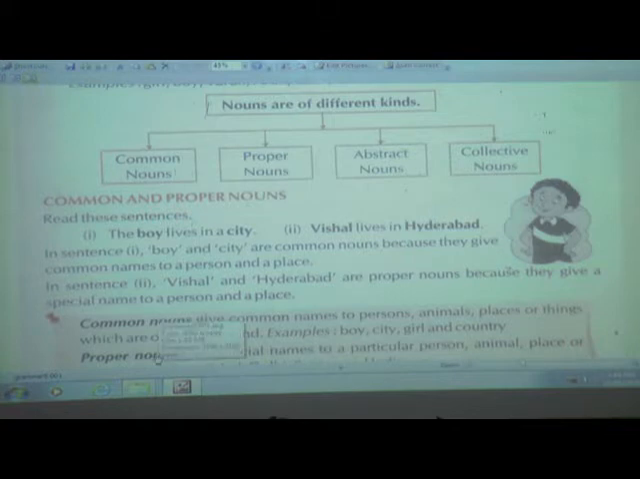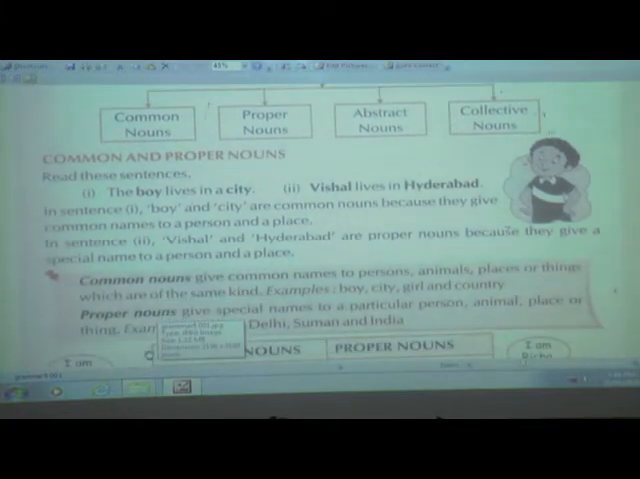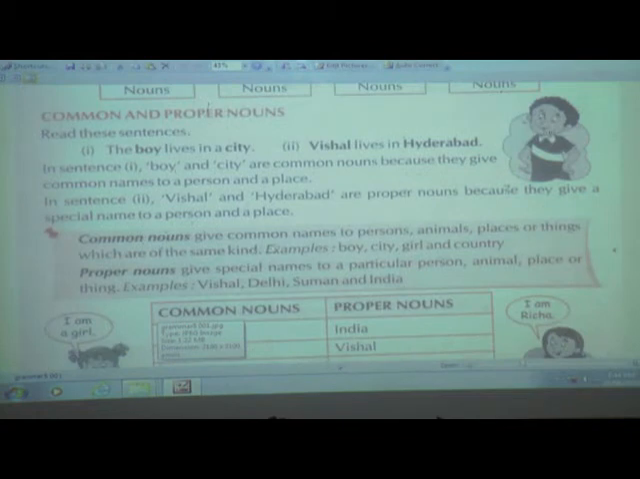If you see here down again, common nouns give common names to persons, animals, places or things which are of the same kind. Now animals, if you see, many animals are there. In that tiger, lion, elephant, deer, bear, all these animals are there. They have special names, but they have given one common name, that is animals.